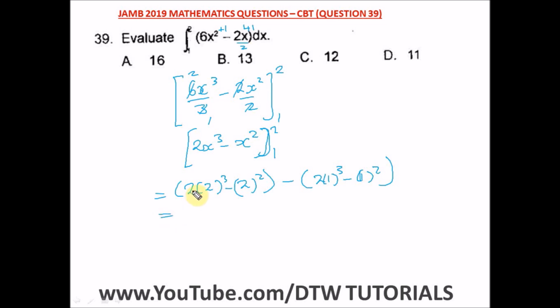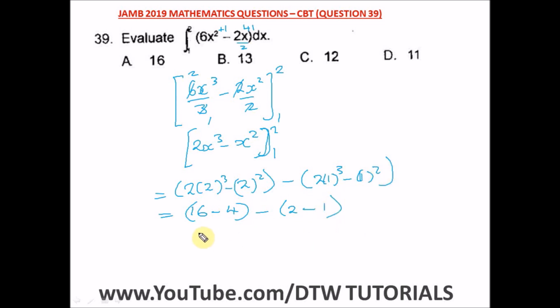From here, 2 raised to the power 3 is 8, and times 2 will give us 16, minus 2 raised to the power 2, that will be 4, bracket. Then this is 2 times 1. 1 raised to the power 3 is still 1, and 1 times 2 is 2. So we have 2 minus, and 1 raised to the power 2 is still 1.